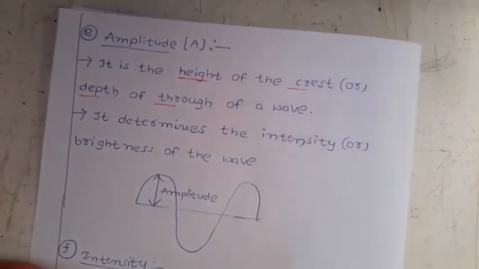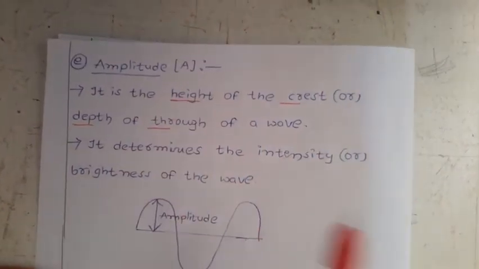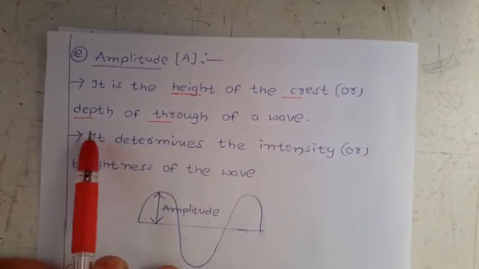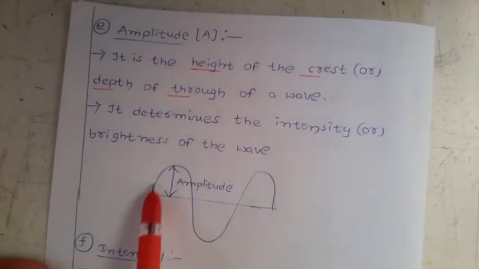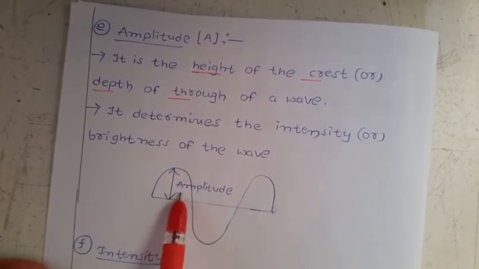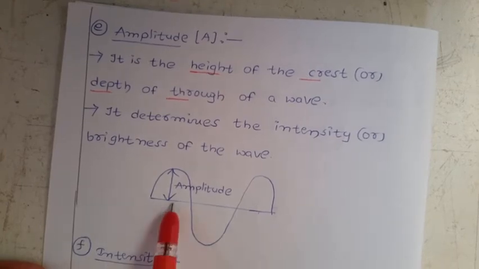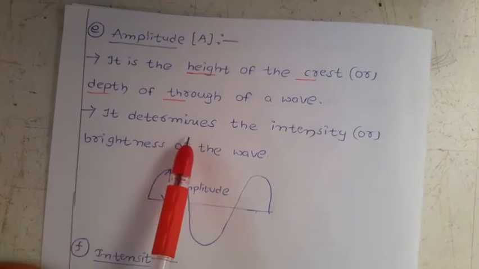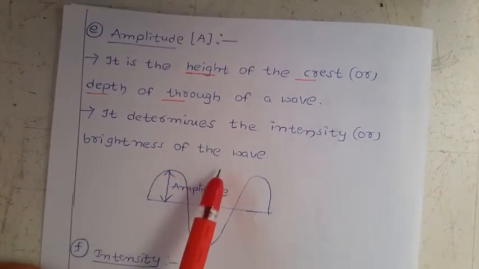Next we have amplitude. What is the amplitude? Here we have the symbol A. It is the height of the crest or depth of the trough of a wave. What is the meaning of that? For example, you are taking one wave. If you take this as a crest, the height, or the depth of the trough, that is called amplitude. Now, what does it determine? It determines the intensity or brightness of the wave.